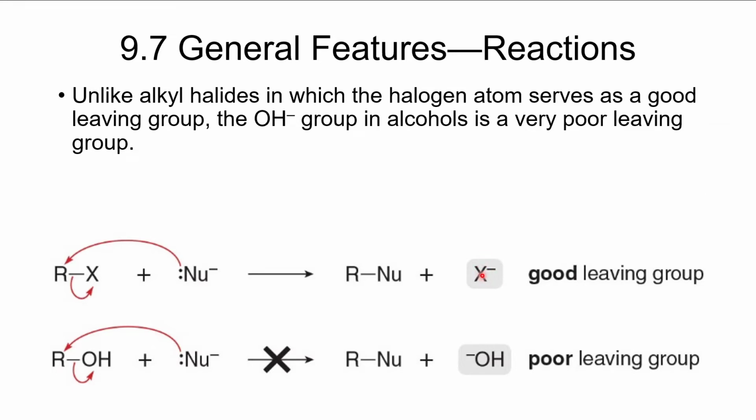So those reactions happen very, very easily. However, if you try to take a nucleophile and react it with an alcohol, the hydroxide is a very poor leaving group. Remember, the stronger your leaving group is as a base, the worse it is as a leaving group. Well, hydroxide is a pretty strong base, so you pretty much have no chance of eliminating or of substituting for that. So you're not going to have any of the hydroxide act as a leaving group.